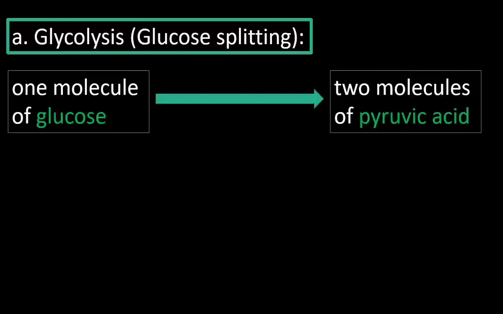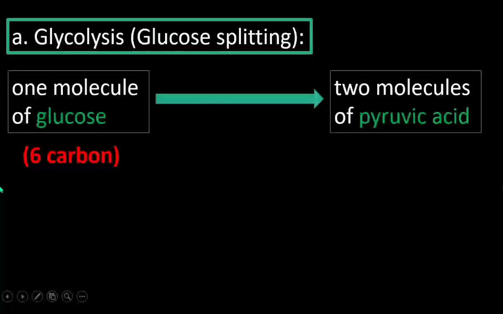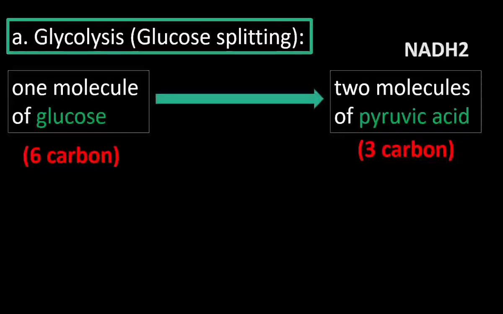Glucose has 6 carbons. One glucose splits into two molecules of pyruvic acid, so each pyruvic acid has 3 carbons. In addition to the pyruvic acid, NADH2 is produced during glycolysis.